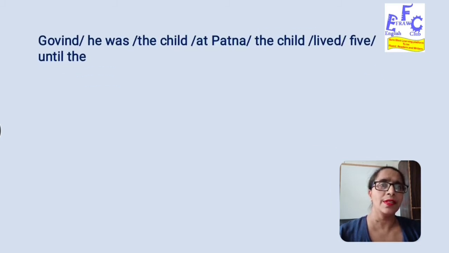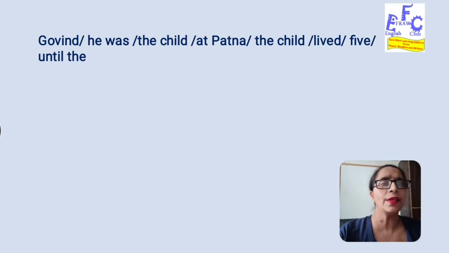Now we are given the first set of words and phrases for rearrangement. Before actually making it into a sentence, we should keep in mind that a sentence tells us about someone, somebody, something or some information. Most sentences begin with a noun. So first of all, we need to look for a noun. In this case, we have Govind and the child as the nouns here.